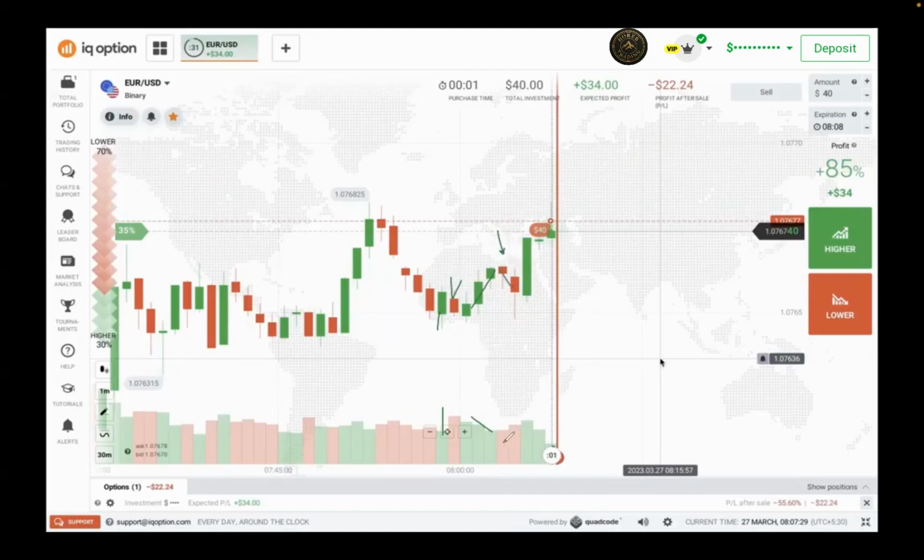So if price comes to the seller level, what will happen? Okay, you can see that buyers are moving to the sellers' level, decreasing volume. If they come to this level, what will happen? Sellers will enter. So I use two strategies here to take this trade. I use the seller zone and I use the base market story. Okay.